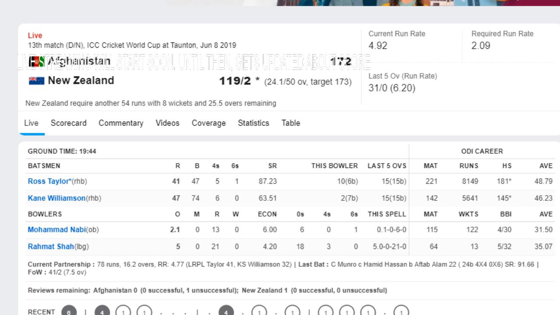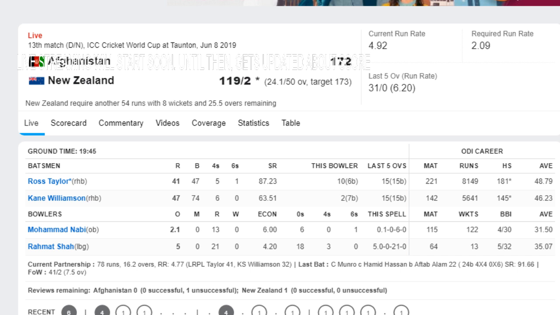Ross Taylor has moved to 41 off 47 balls with 5 fours and a 6, with his strike rate approaching 87.23, approaching 90. With this 6, his control percent further dropped to 78%.